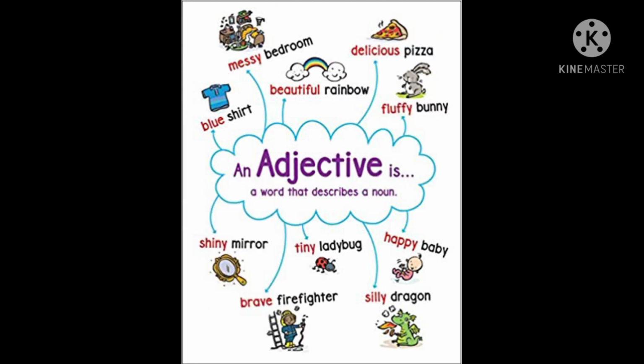This is the part 2 video on the chapter adjective. Last day we had learned what is an adjective. An adjective is a word that describes a noun. Say for example, fluffy bunny, delicious pizza, messy bedroom, beautiful rainbow, blue shirt. So the describing words like fluffy, delicious, beautiful, messy, blue, happy, all these are adjectives.